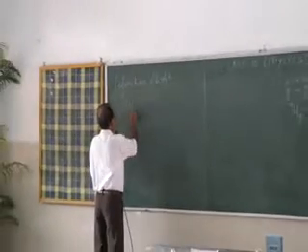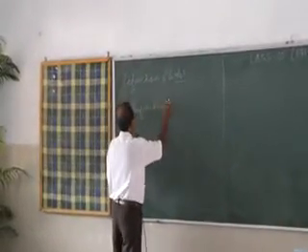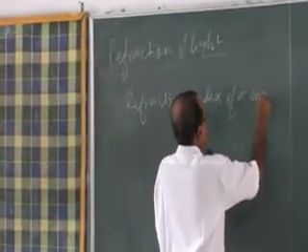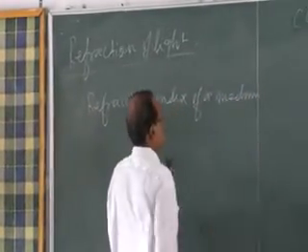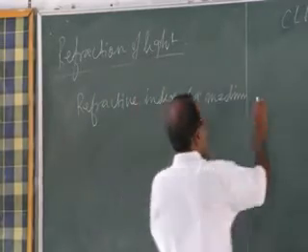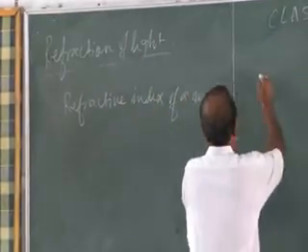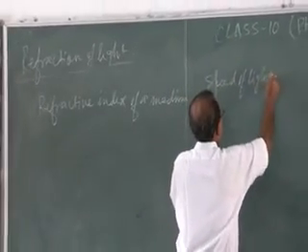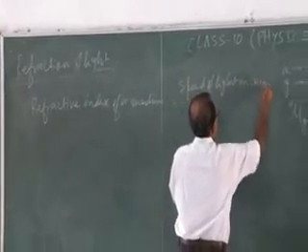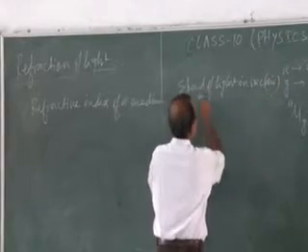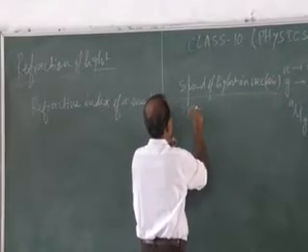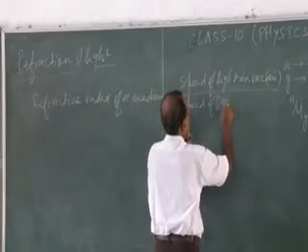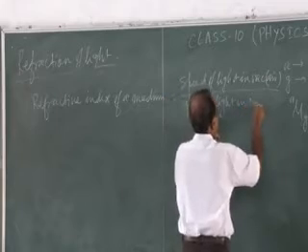Refractive index of a medium is equal to speed of light in vacuum or air divided by speed of light in the medium.